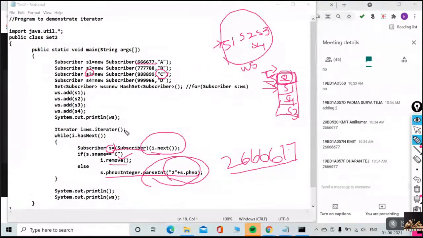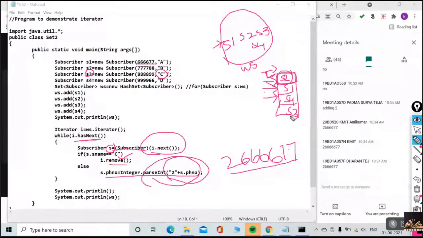Next time, i.hasNext, is it having any more elements? Yes. So the iterator pointer will move to the third element, so that S4 is D. Is the name D equal to C? No, it will not be removed. Again concatenation will happen. Again the while loop.